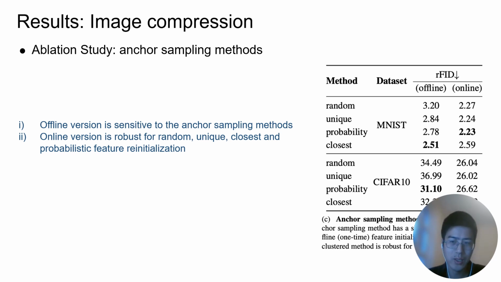For the reinitialization features, we try many different sampling approaches. The offline version is sensitive to the sampling methods. However, our online version is robust for random, unique, cluster, and probabilistic feature reinitialization. Therefore, we believe the running average update is the main contribution of the proposed method.